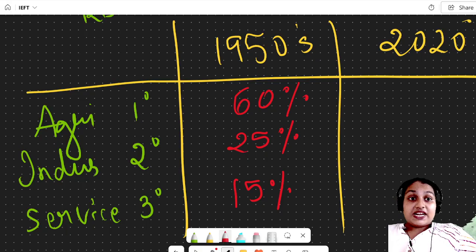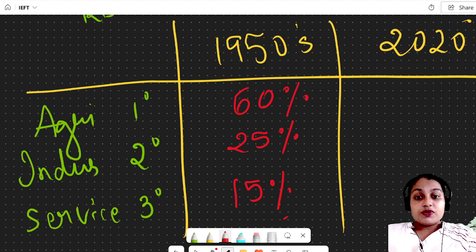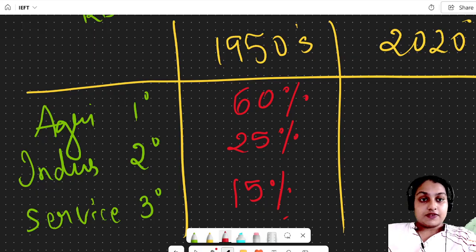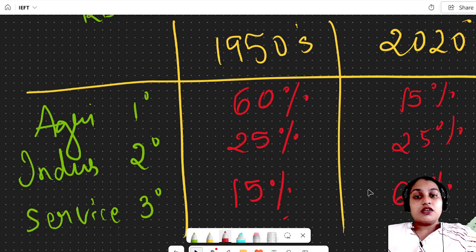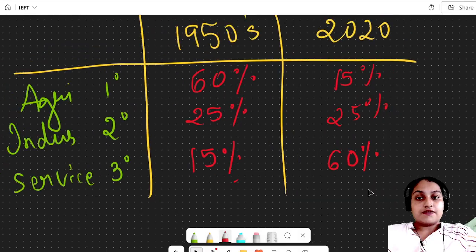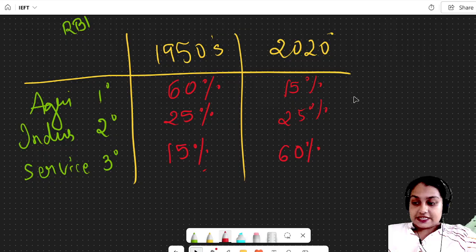Now when we are taking the 2020s, this whole thing got reversed. In the service sector it was 15% in the 1950s, but in the 2020s, in the agricultural sector it became 15%, in the industrial sector it was 25% only, and in the service sector it became 60%. So the whole thing got reversed, the 1950s versus the 2020s.